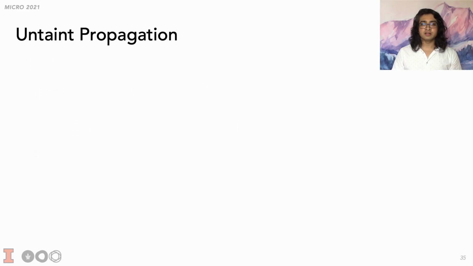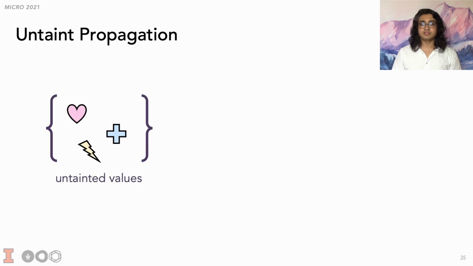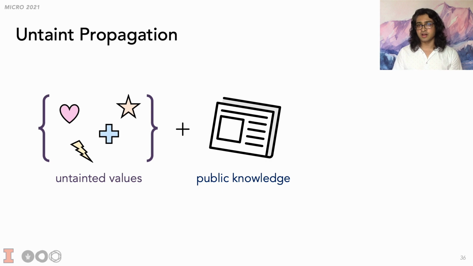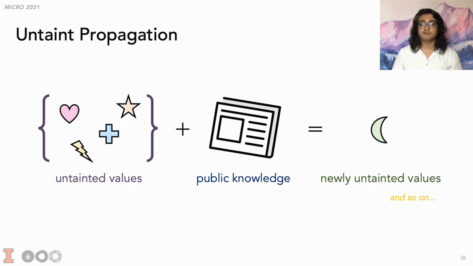When a value becomes untainted, we use the set of currently untainted values along with any public information to compute what other values the attacker knows, and we add these new values to the set of untainted values. Essentially, this is propagating untaint through the data flow graph. Prior work has already discussed propagating untaint forwards through the data flow graph. Our insight is that we can do it backwards as well.